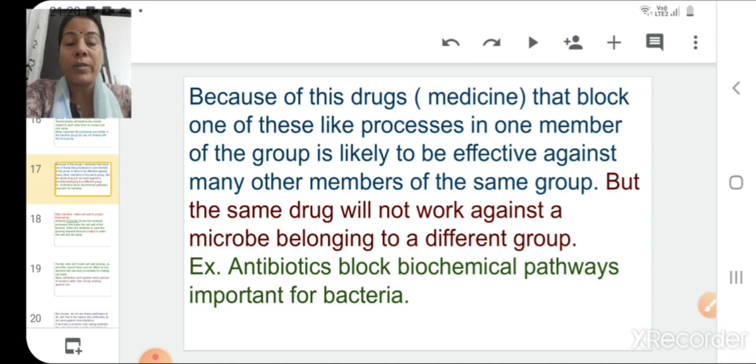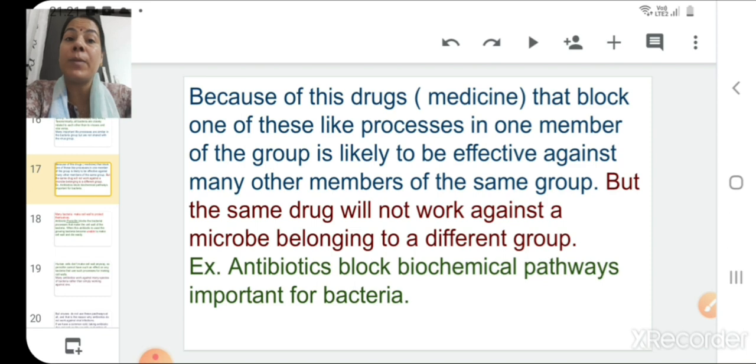Now to elaborate this more, I have taken an example here. Antibiotics block chemical pathways important for bacteria. Antibiotics means when you suffer from some bacterial infection, the doctor prescribes you some antibiotics. Those antibiotics are the chemicals which are able to kill the bacteria.